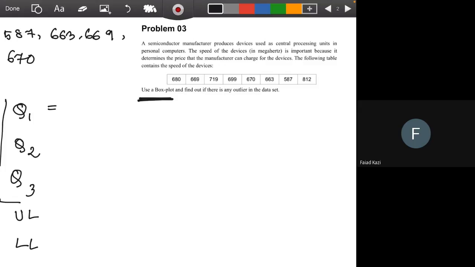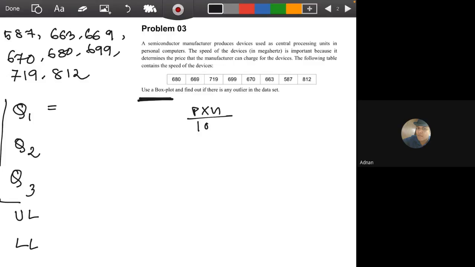Did anyone else get any other values for the first quartile? 663. It is 666. Did anyone get 666? So it's sorted data, and for Q1 the position will be P times N over 100, and the value of P is 25 since it's the 25th percentile, and the N over here is 8, so 25 times 8 over 100, so it's the second value.